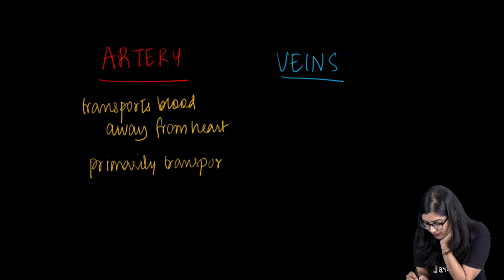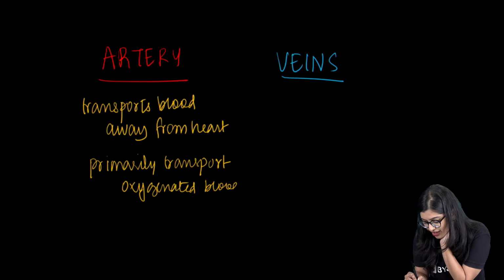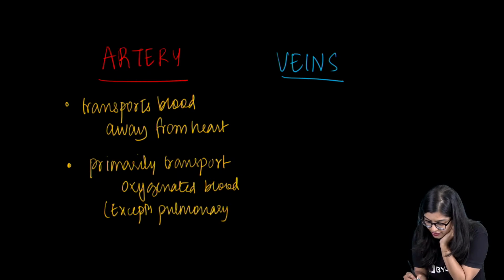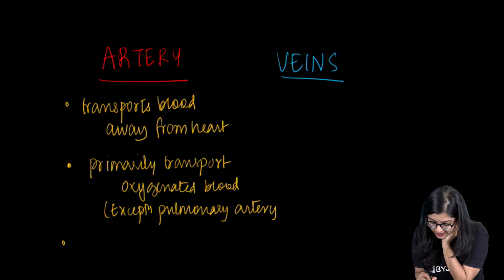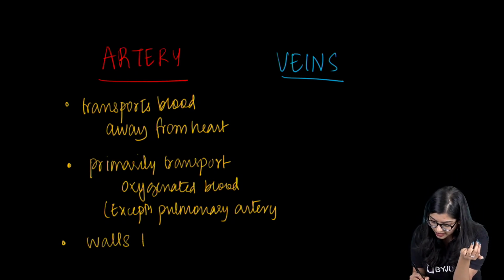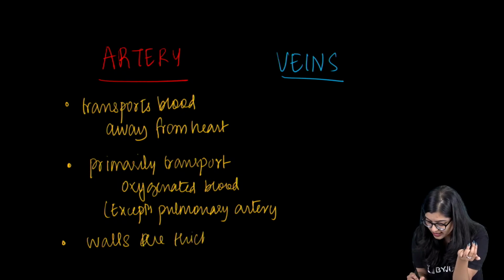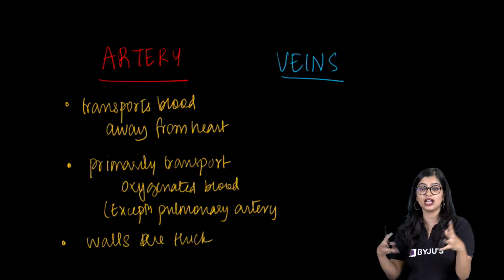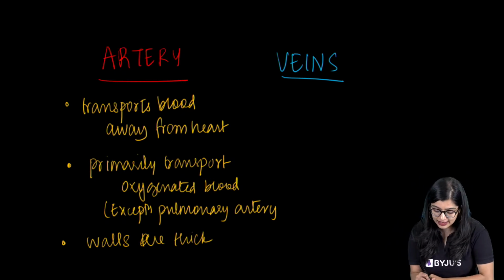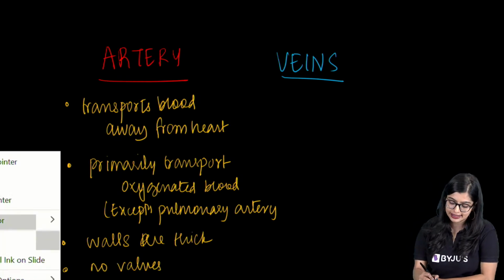And you can say they primarily transport oxygenated blood. And you can write the exception also. Here you can say the exception is the pulmonary artery. Then the walls are thick, right? Arteries have thick walls because they have to withstand the pressure, since the blood originates from the heart. And there are no valves present. Yes, you can also write that arteries are deep-seated.